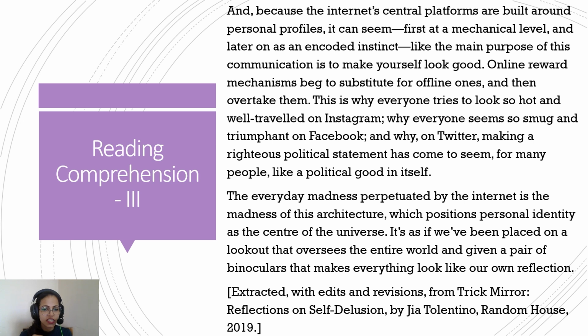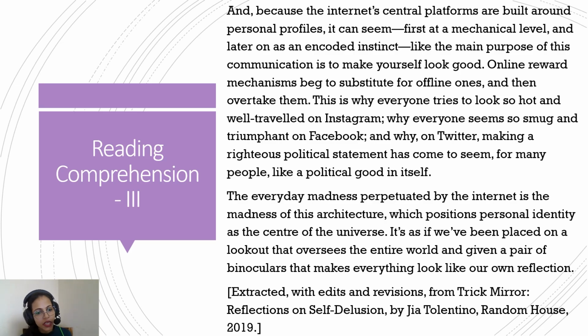It makes personal identity the center of the universe. So everybody's becoming so narcissistic, and everybody's trying to make the whole universe surround them. That, oh, I've traveled to this place, I'm eating this, I'm sleeping like this, I'm dressing like this, I'm in the gym, I'm this. I. It feels like I is the center of the universe. Okay. Now, I think there's a question on the last line as well.